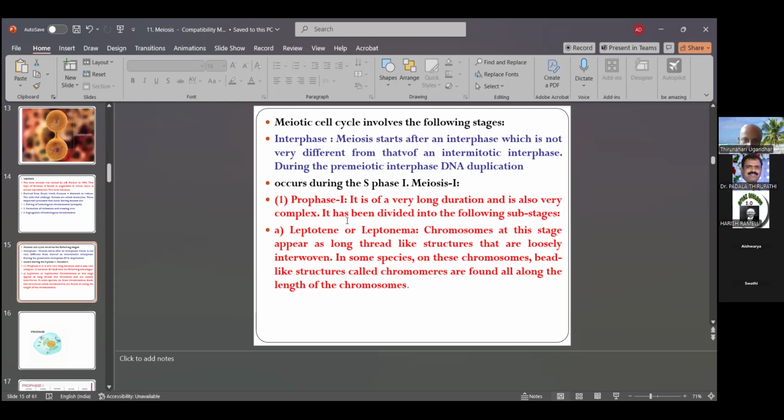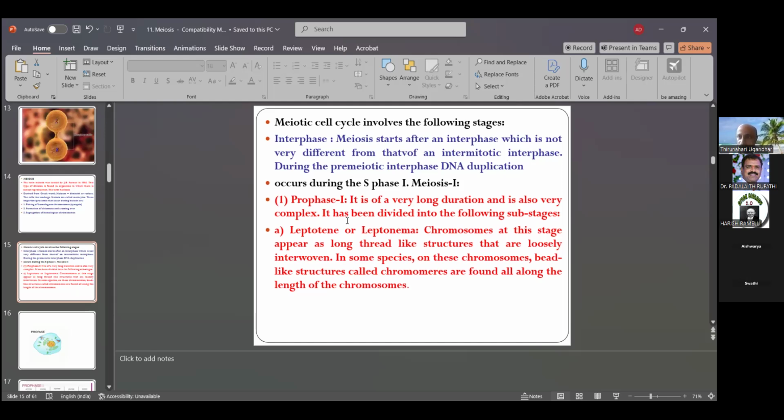That is leptotene or leptonema. The chromosomes at this stage appear as long, elongated thread-like structures, really chromosome-like structures, not chromatids. They are loosely interwoven. In some species these chromosomes are bead-like structures.